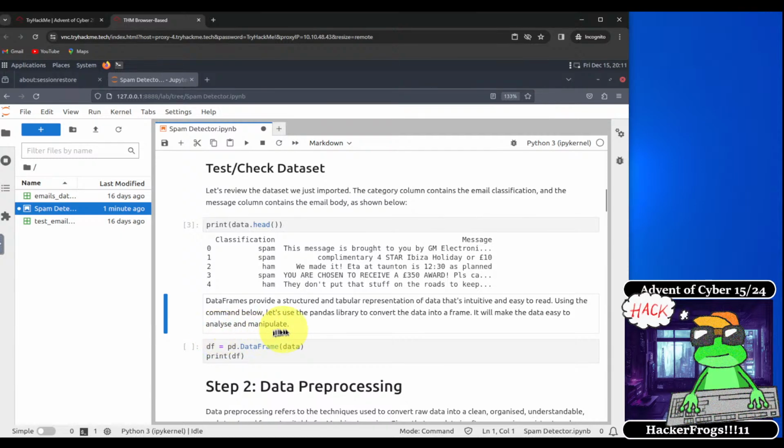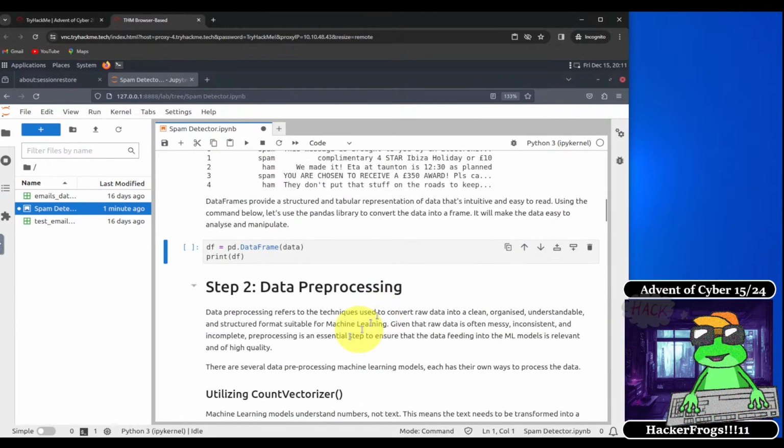Data frames provide a structured and tabular representation of data that's intuitive and easy to read. Using the command below, let's use the pandas library to convert the data into a data frame. This will make the data easy to analyze and manipulate. All right, so we're going to convert this data into a data frame using this method right here.